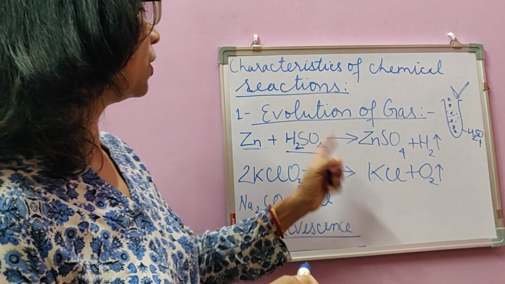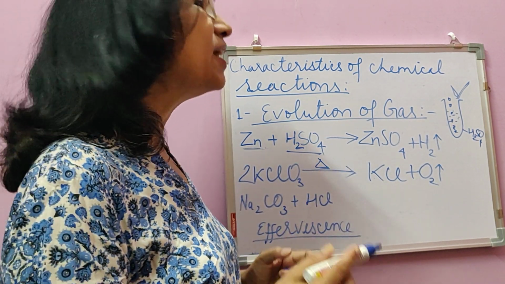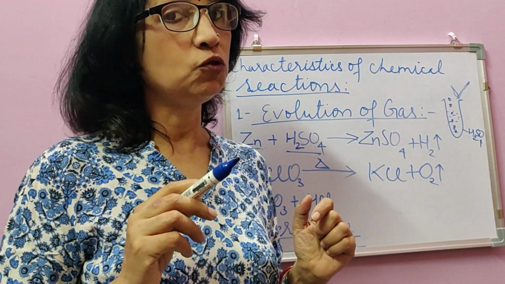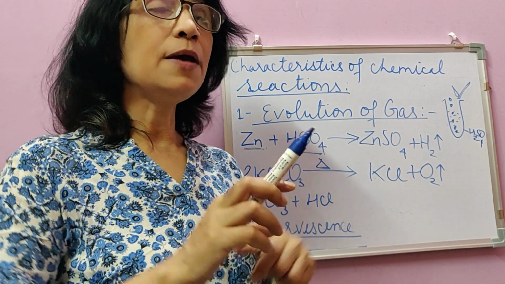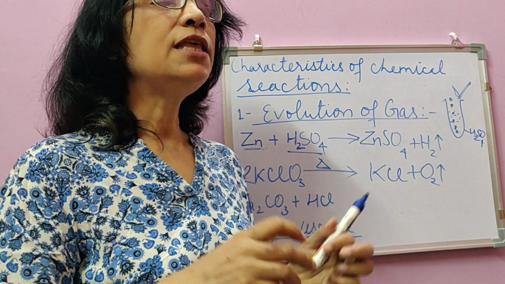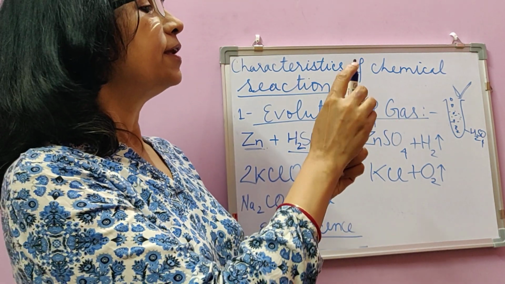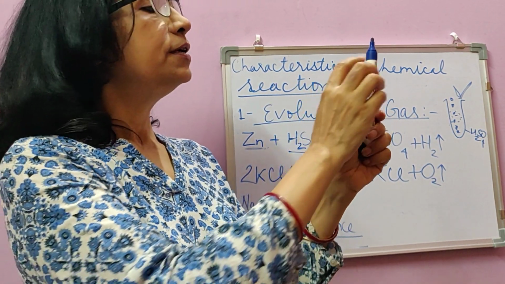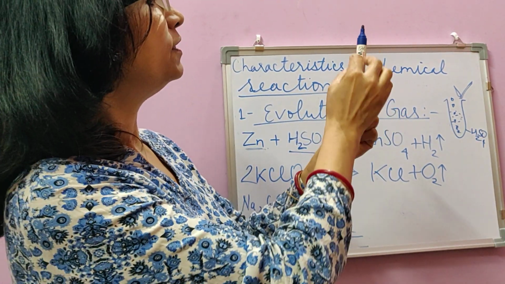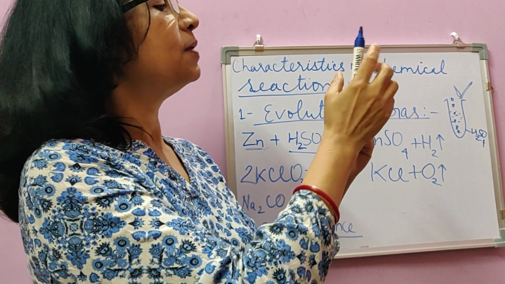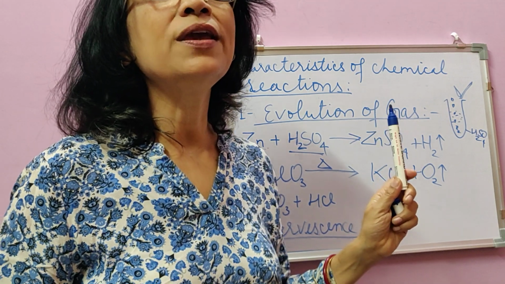In case of potassium chlorate heating, we don't observe any effervescence, but if we bring a glowing splinter near the mouth of the test tube. What is a glowing splinter? A wooden splinter that has been burning for quite some time, and then we blow the flame off. When we blow the flame off, the tip of the splinter is red hot, but it is not burning. Like the tip of this is blue, in the same way if the tip of a splinter is red, then we say it is a glowing splinter.